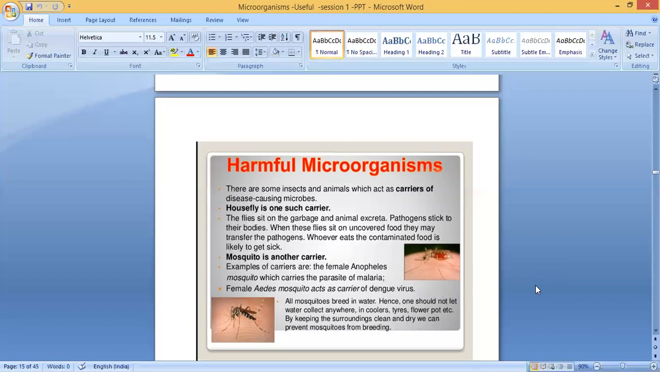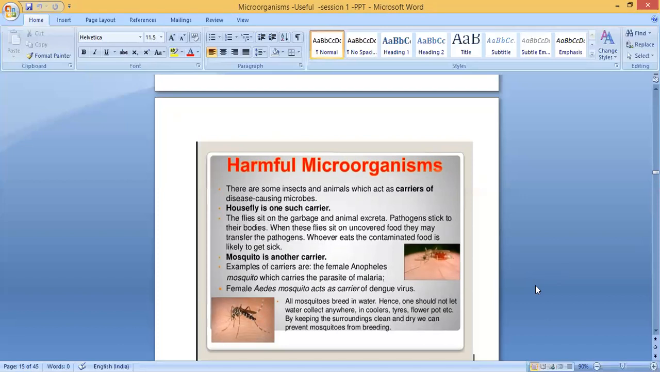So what is happening? These flies sit on uncovered food. They may transfer the pathogens into that food. Whoever eats the contaminated food is likely to get sick. So the housefly is one such carrier. Whenever you keep food at home or wherever it may be, every time it should be covered. Okay. Otherwise, this will happen.